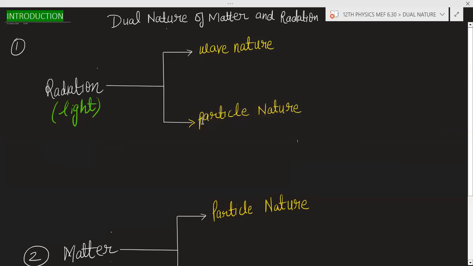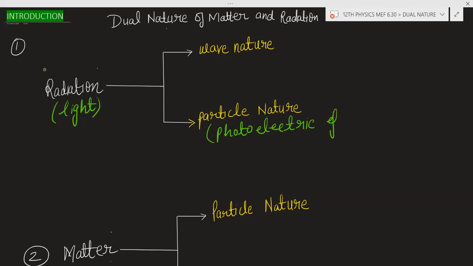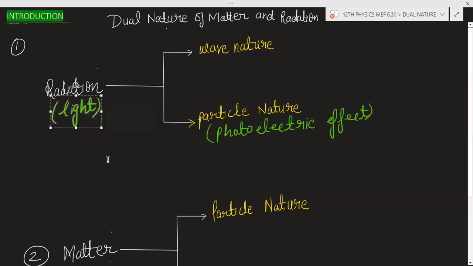in this chapter, we will discuss light is a particle also. Light shows the particle nature also. Why photoelectric effect? We will discuss the photoelectric effect, and that photoelectric effect will be defined by considering light as particle. Okay, so light is showing dual nature. So photoelectric effect. So what is the meaning? You can say light or radiation have wave nature also.